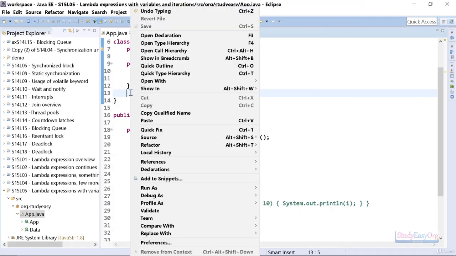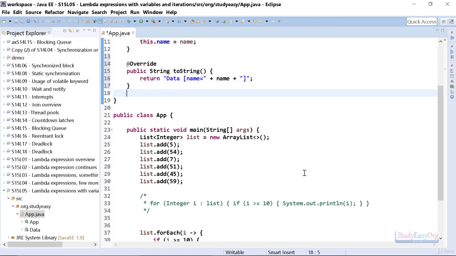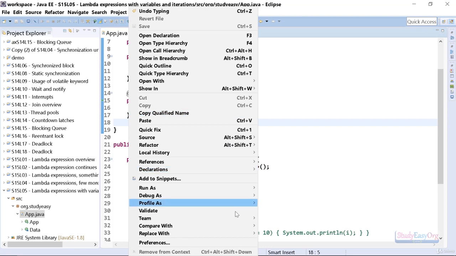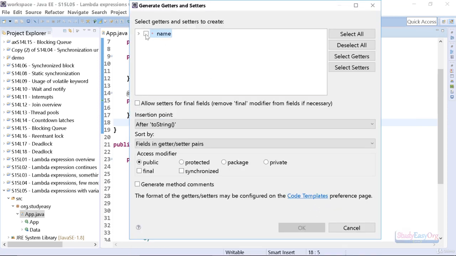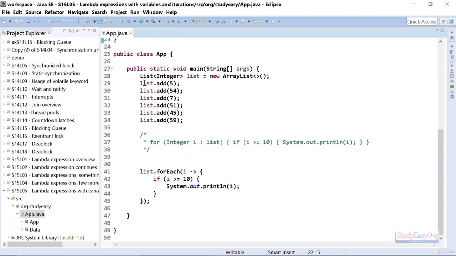Then moving forward, let us also add a toString method real quick. So let's do that. Alright, so this looks good to me, and let us also add a getter method that will give us a better view, and that will help us. Here we go. So the class is ready, and in here we won't be creating a list of integers directly. We will create a list of Data. Alright, and in here let us create objects of Data type.